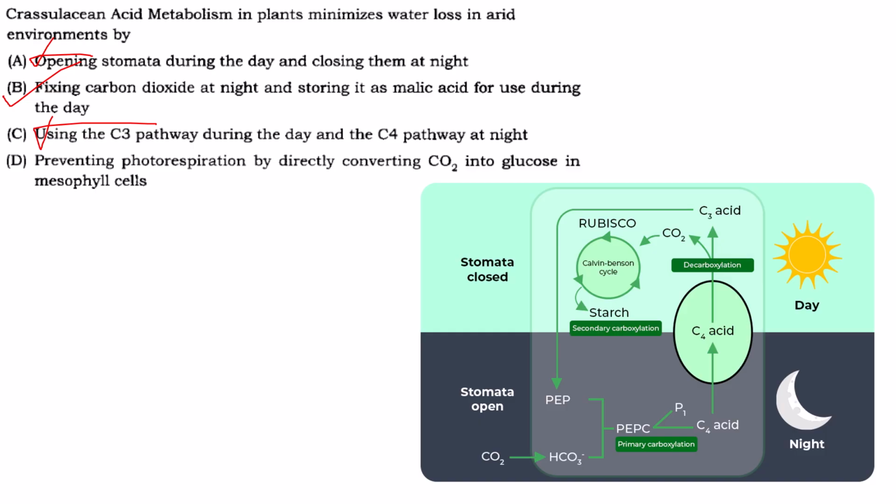Preventing photorespiration by directly converting carbon dioxide into glucose in mesophyll cells. That is also not correct. It doesn't prevent photorespiration, it minimizes photorespiration. So that's also not correct. B is more correct.